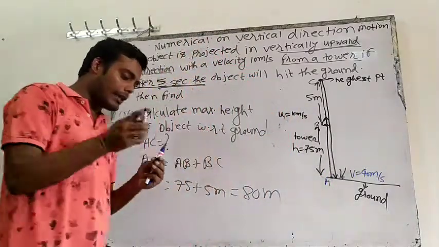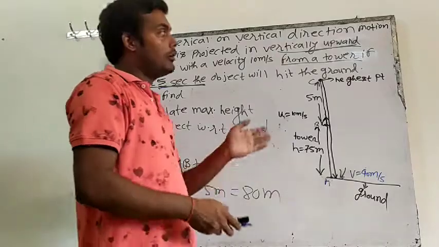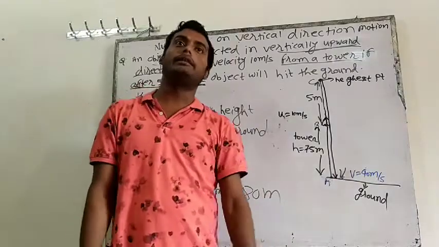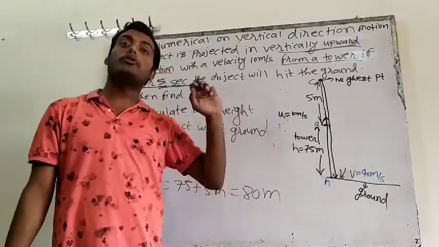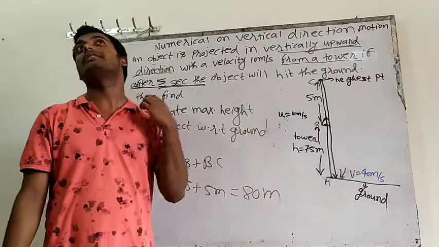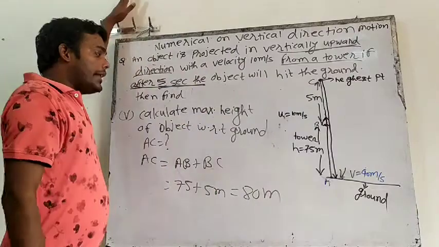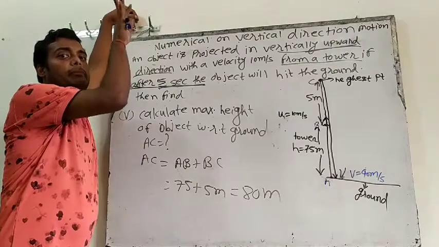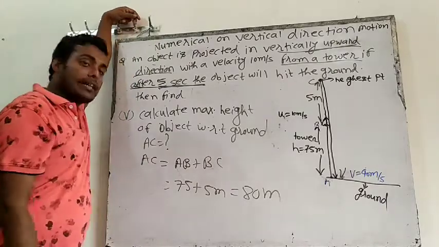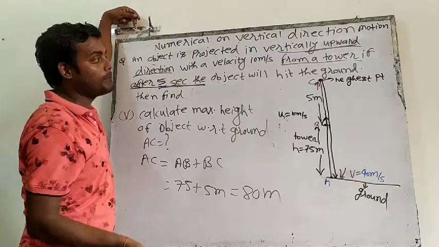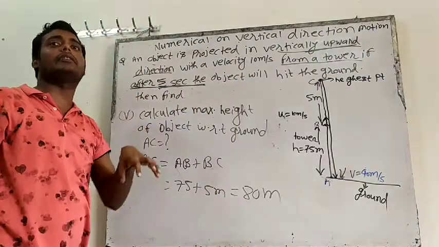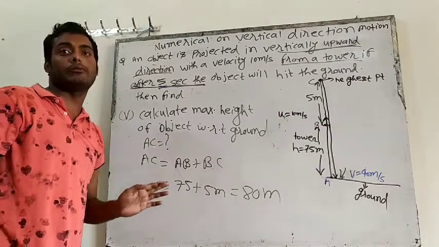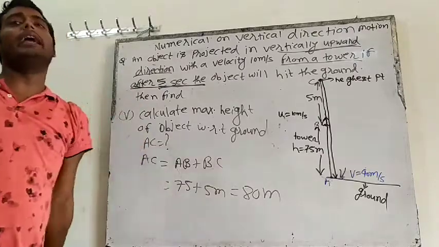Now understand that all these questions have come in either the NEET exam or the JEE Main exam. This topic is very important because questions frequently come in competitive exams as well as board examinations. Upward velocity positive, downward velocity negative, upward height positive, downward height negative, acceleration always negative, time always positive. Just use the sign convention and select which equation to use. Only one unknown should be there in the equation. Select only those equations which have one unknown, and you can solve any question.